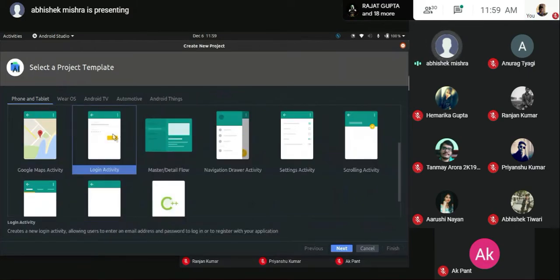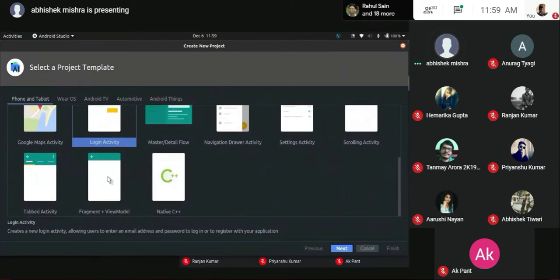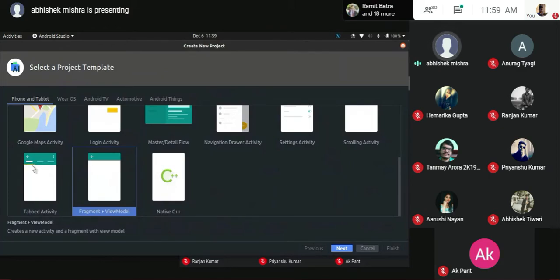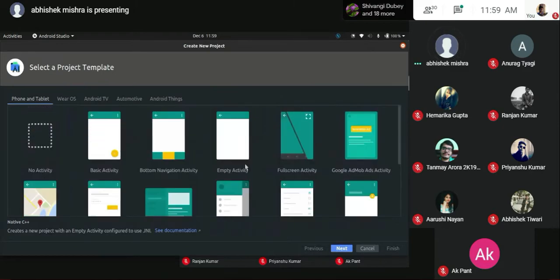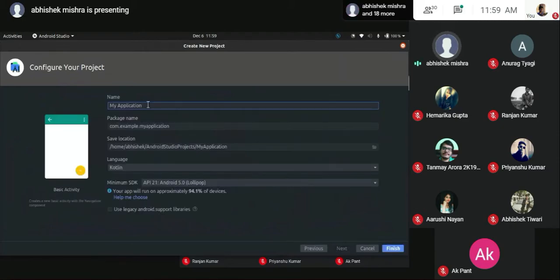Fragments, and what is the difference between fragment and activity? We have two terms, right? I'll introduce you to this. This is an activity, and here we have the term fragment. Activity is the whole screen, fragment is a part. As simple as that. Here you can see you have three tabs, and there is a white space below them. That is what a fragment is. You don't need to go into depth right now for Android. You can also run native C++ code in this. That does not mean that you create your whole application in C++. So we'll go with a basic one.